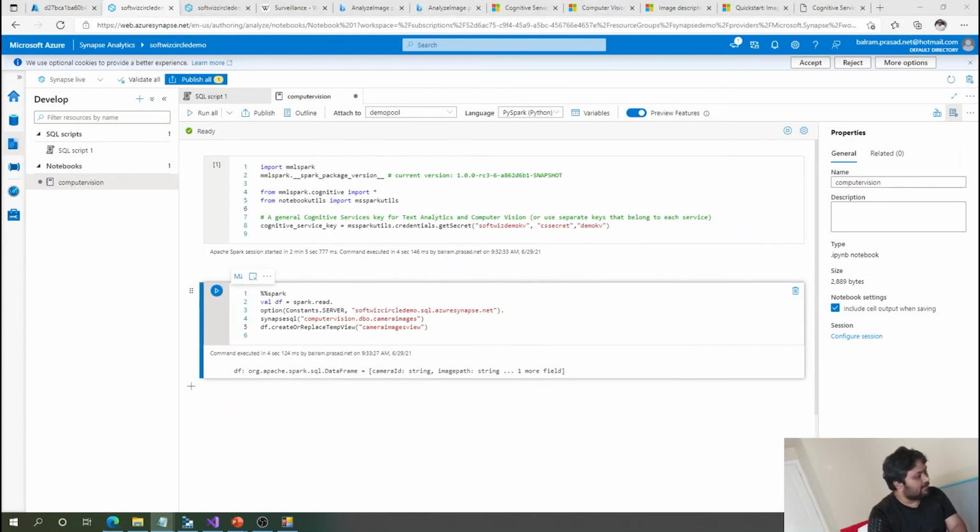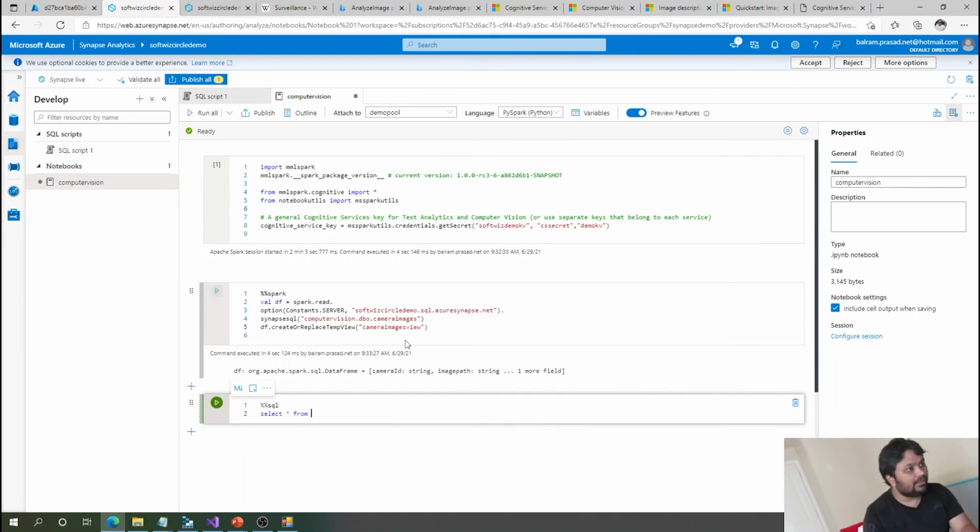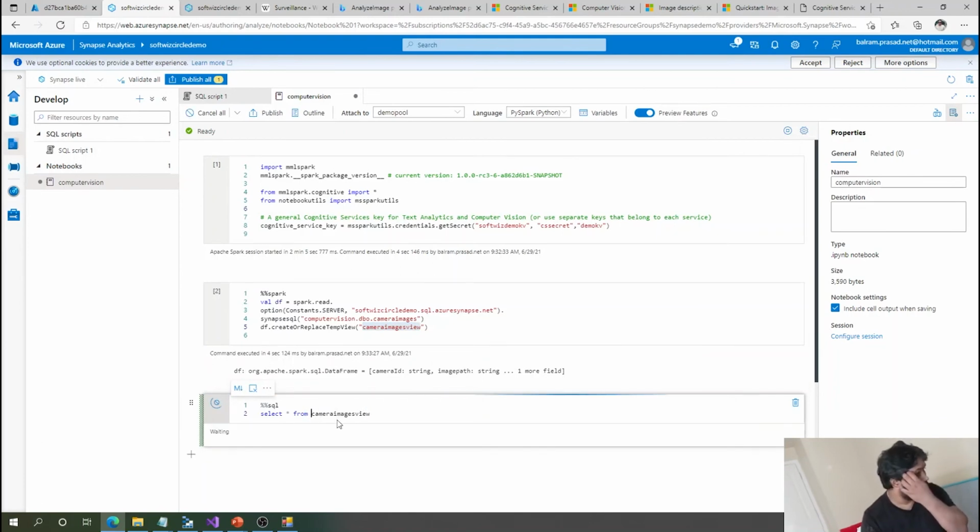Okay, so this statement is created. Now I can try to see what is inside this view, and internally it will refer to that table. So let's type that one, and then we can see whatever we have given, and let's run this one.